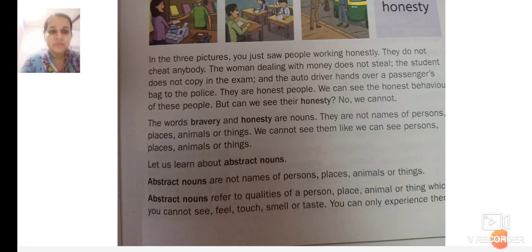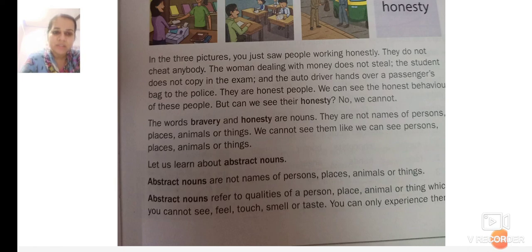The words bravery and honesty are nouns. They are not names of persons, places, animals, or things. We can see them like we can see persons, places, animals, or things. We can only see them, but we cannot touch them.